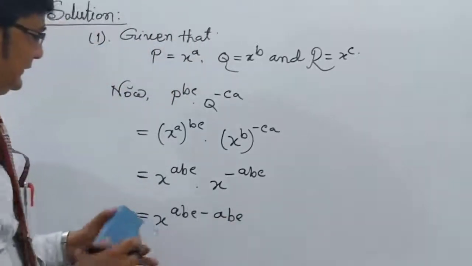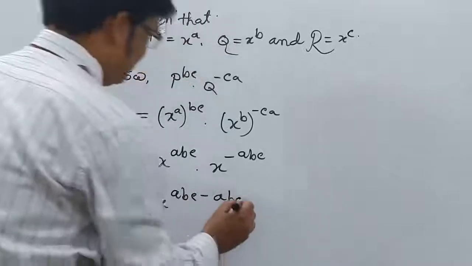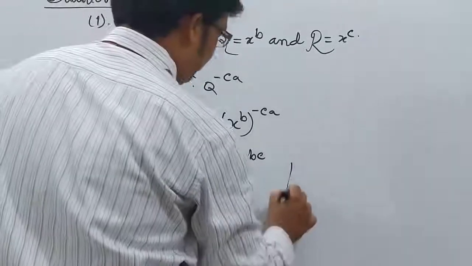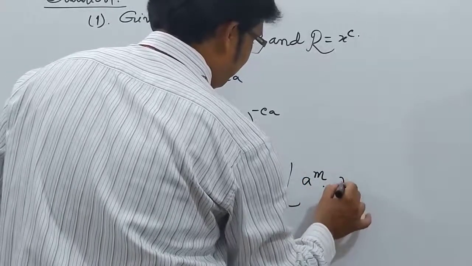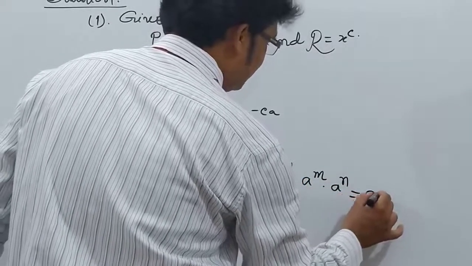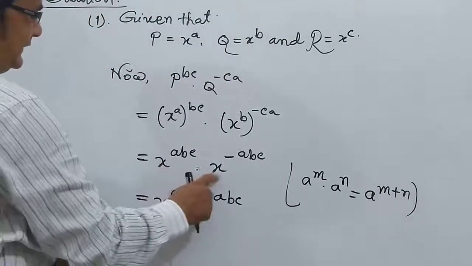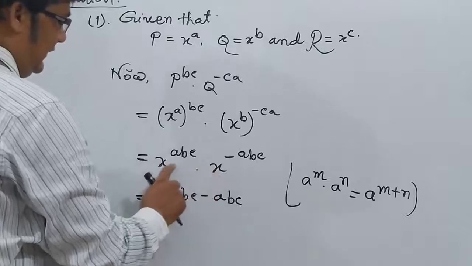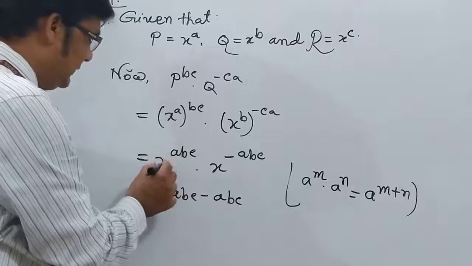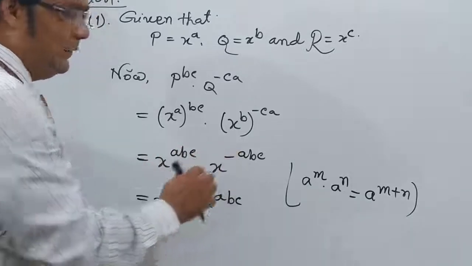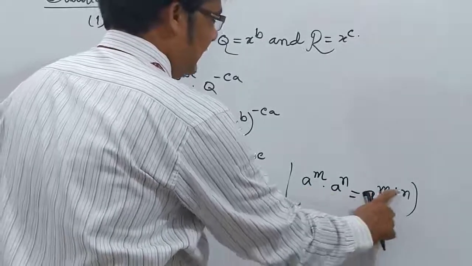Why this one? Because you know already a to the power m multiplied by a to the power n is a to the power m plus n. This is called base and this is called power. When the base is the same, the power will be addition.